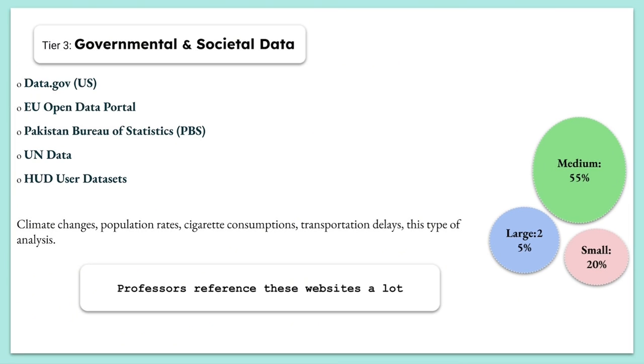Professors reference these websites a lot because they cover datasets such as climate change, population rates, cigarette consumption, transportation delays, this type of analysis. So if your interest is in there, check this out. Most of these websites offer medium-sized datasets.